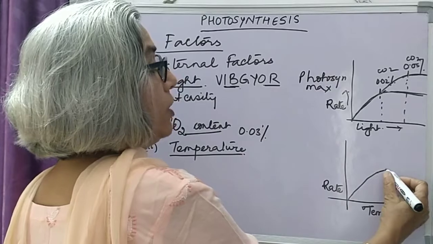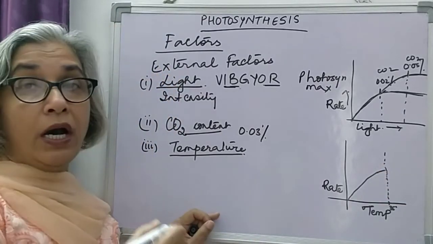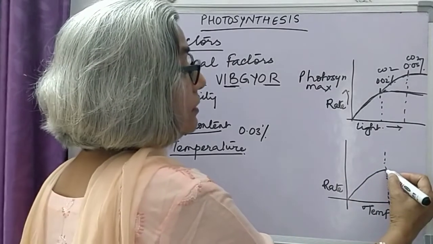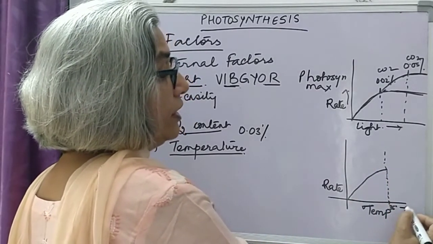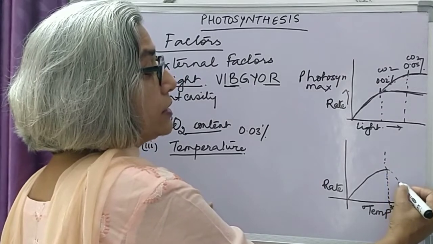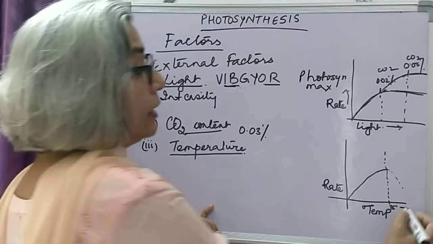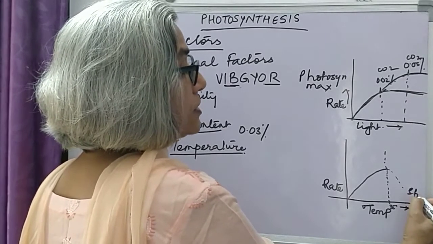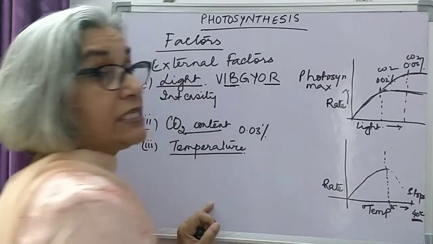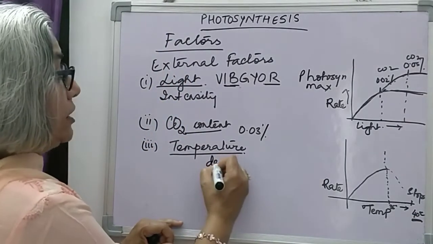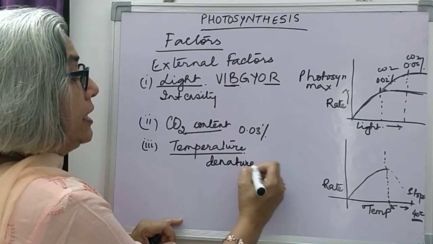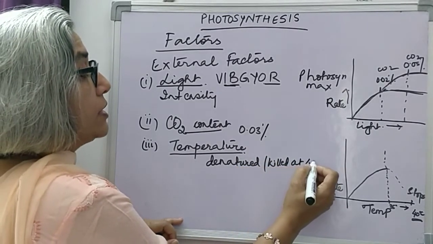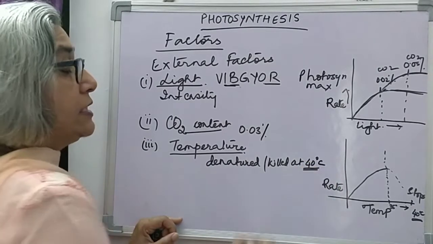Why? Because the enzymes work best at their optimum temperature. After 35 degrees centigrade, if we increase the temperature, rate of photosynthesis starts falling. And above 40 degrees centigrade, it stops. Why? Because the enzymes are denatured, or we can say they are killed at high temperatures above 40 degrees Celsius.